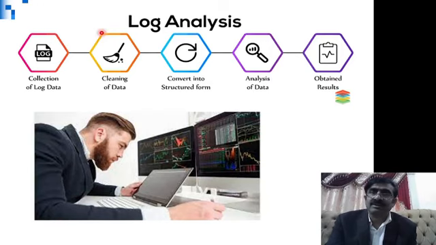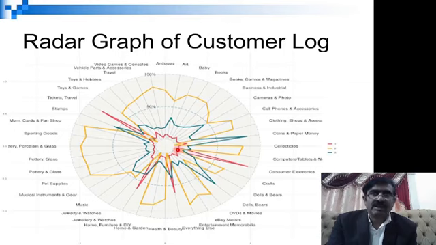Now the previous data you have of the company is very important. That's why generally a company will never share its previous data with anyone else. A very beautiful graph you can see here: for the individual customer, it is called the radar graph, looking like a radar.